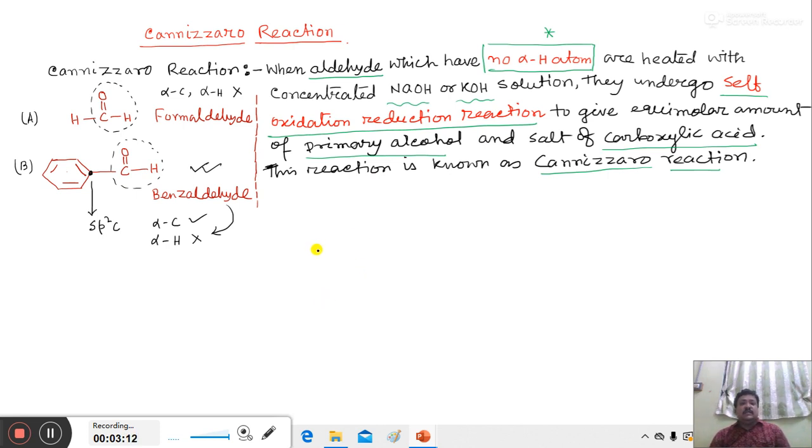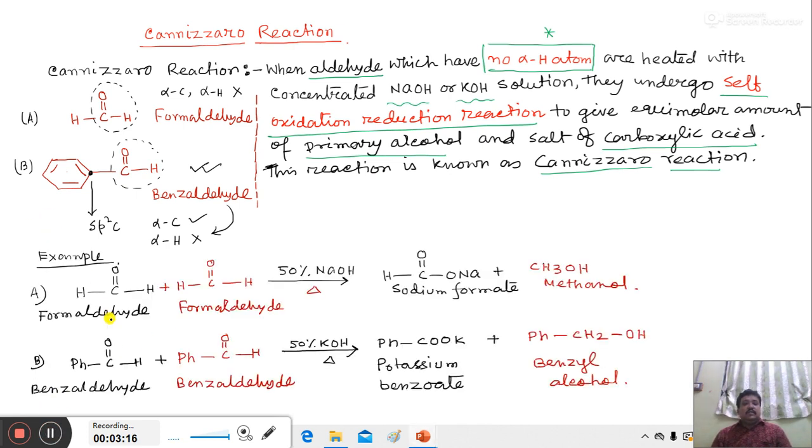Now, let us take some examples of Cannizzaro reaction. In my first example, where formaldehyde undergoes Cannizzaro reaction, we have taken two molecules of formaldehyde. When heated with 50% NaOH solution, one formaldehyde molecule undergoes oxidation to form sodium formate and another molecule undergoes reduction to form methyl alcohol.